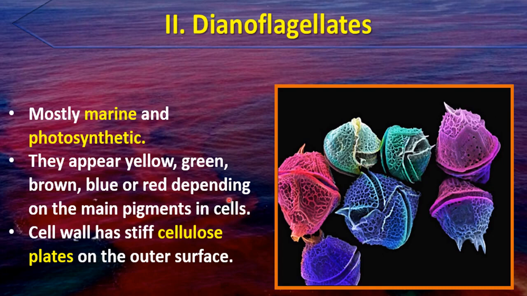As you know, the color of a cell is due to the presence of a specific pigment inside it. Like the green color of the chloroplast is due to the presence of chlorophyll inside it, right? So here, due to the presence of different pigments inside the cells, the color of dinoflagellates will be different. So they can be yellow, green, brown, blue or red in color.